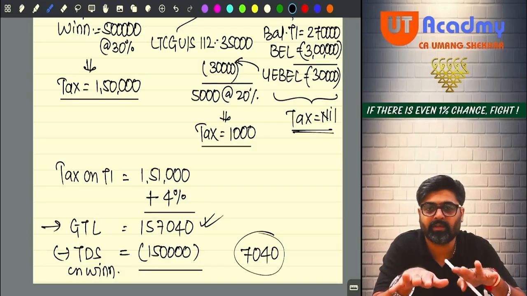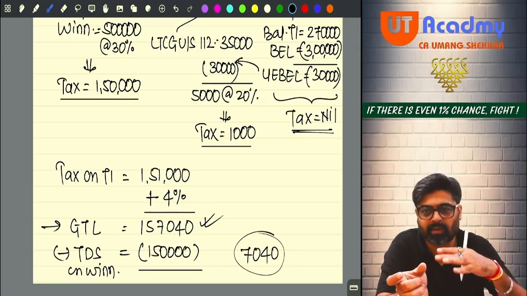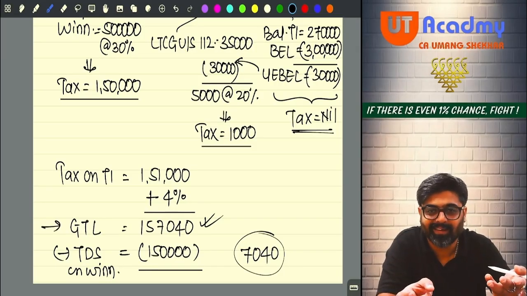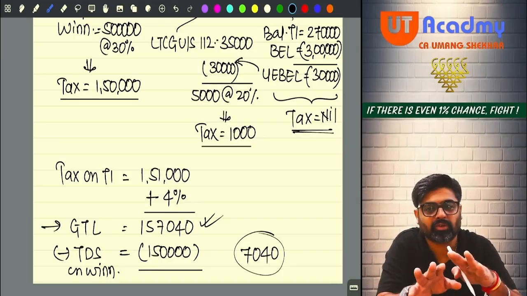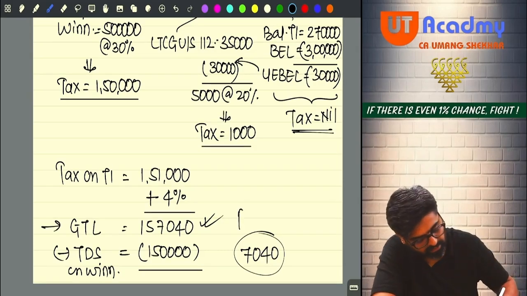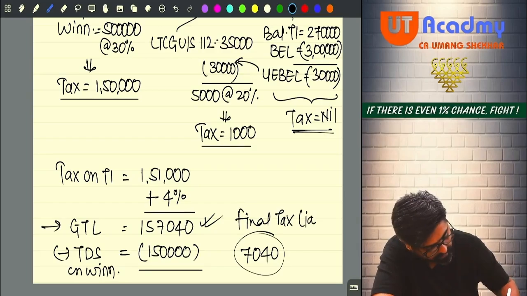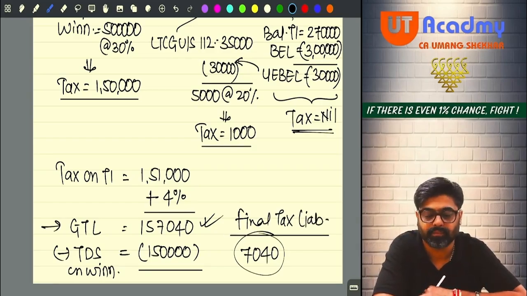But don't take this risk. Okay, only one line extra we have to write. So take the credit of this TDS on winnings and show the final amount 7,040 as payable. This is your final tax liability. Done, sir. Should I move ahead?